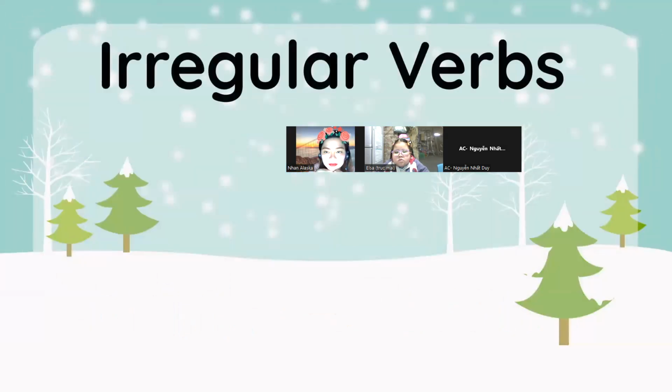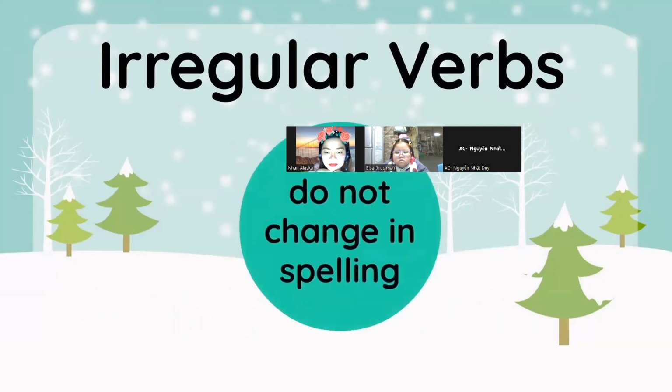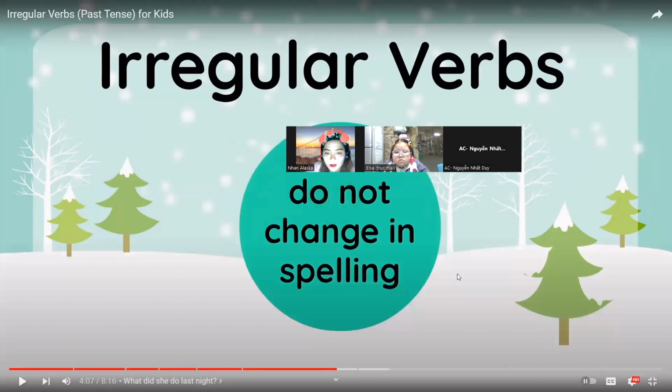There's another type of irregular verb I want you to pay attention to. With these verbs, you don't have to change the spelling, whether it's in the present or past tense. When we talk about irregular verbs, the tendency is that you are changing the spelling, right? As you see, eat, ate, drink, drunk, take, took. But there is another form of irregular verb that doesn't change in spelling. Whether present or past tense, you just use the same spelling.